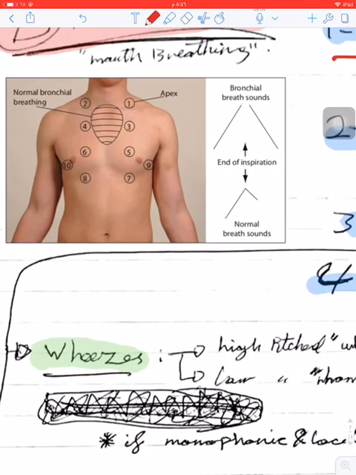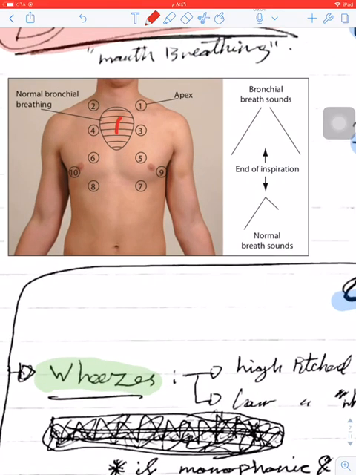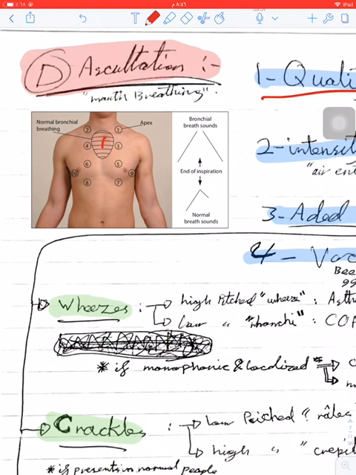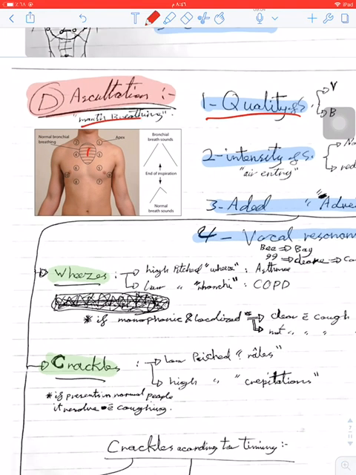Normally we can find the bronchial breathing in this site, but if you find it elsewhere, you should comment about that. You must say, I found bronchial breathing in, for example, the right lower lobe. Of course, at the start of auscultation, ask the patient to breathe through his mouth.